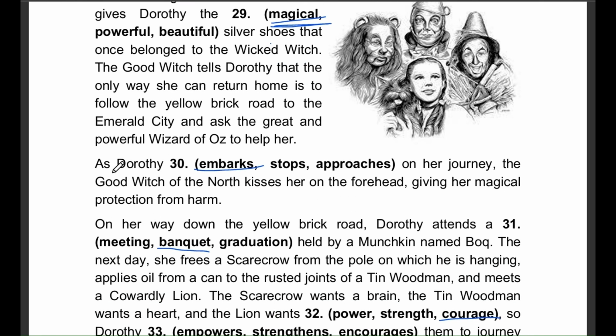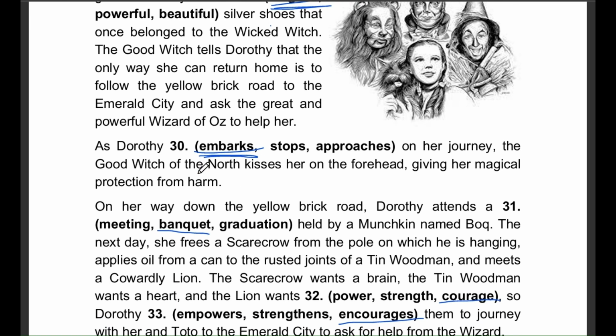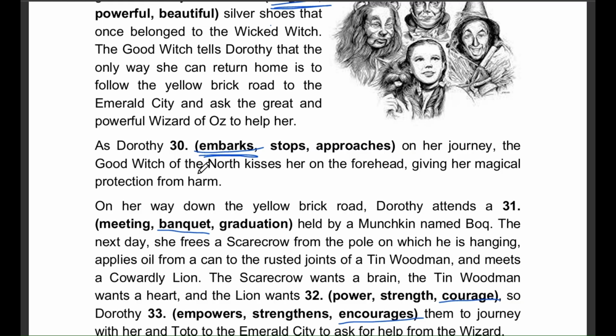Question number 30. As Dorothy approaches on her journey, the right answer is embarks. Embarks means to begin a journey, so it fits perfectly as Dorothy starts her adventure.